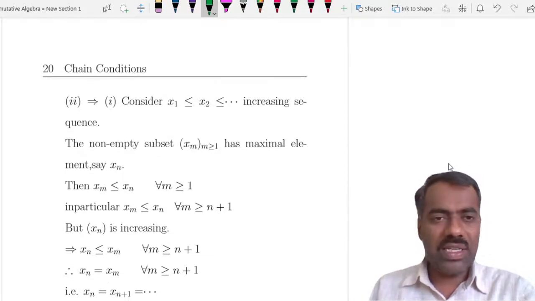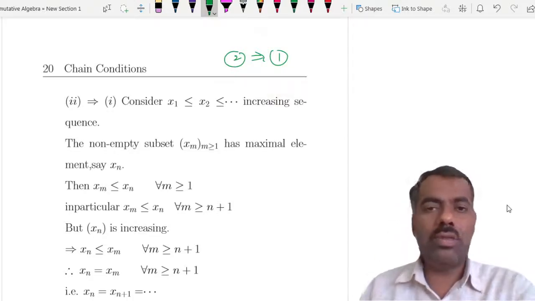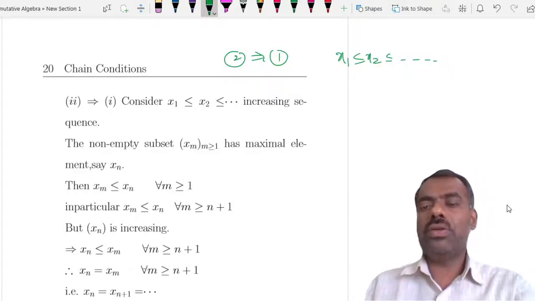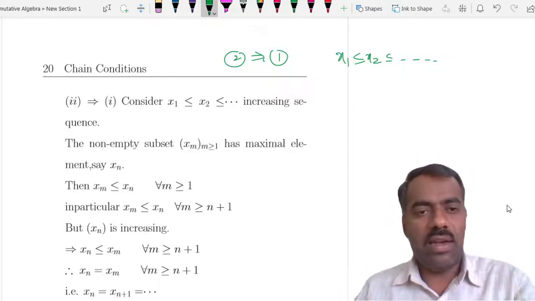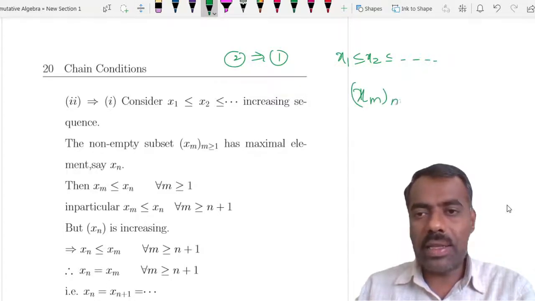2 implies 1 is again similar. We want to show that if you take any increasing sequence, then it should be stationary. So suppose x1, x2 and so on is an increasing sequence. We want to show that it stops, I mean all elements are equal after some stage. Simply take the set of xm, m greater than or equal to 1.